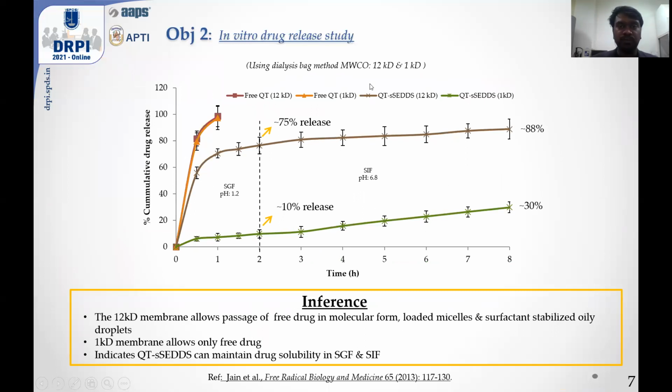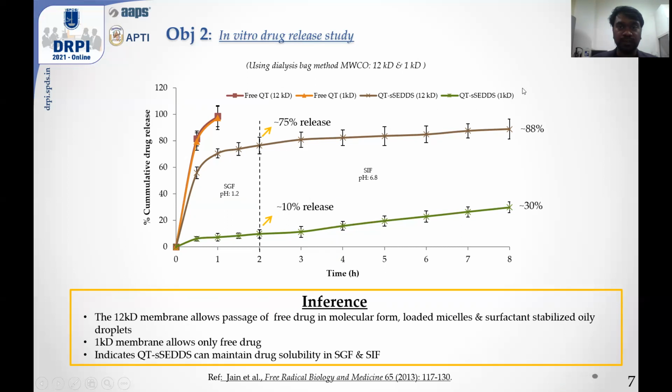We used two dialysis bags, one with a molecular weight cutoff of 12 kD and one with a molecular weight cutoff of 1 kD. In case of free QT, the release pattern was almost similar in both dialysis bags. However, in case of QT SNEDDS, the release pattern was significantly different. In the 12 kD dialysis bag, 75% of the drug was released in SGF within 2 hours, and cumulatively 88% of the drug was released in SIF.